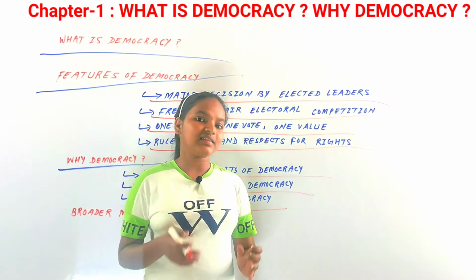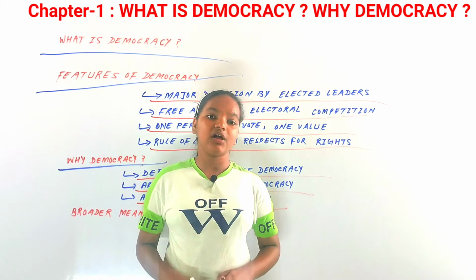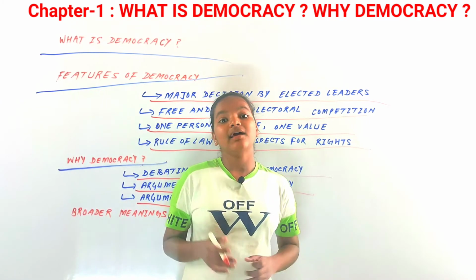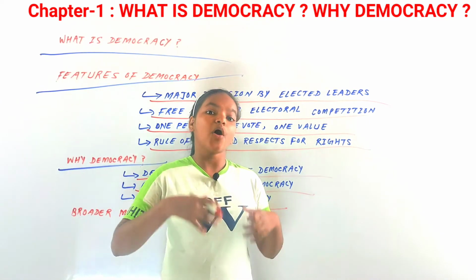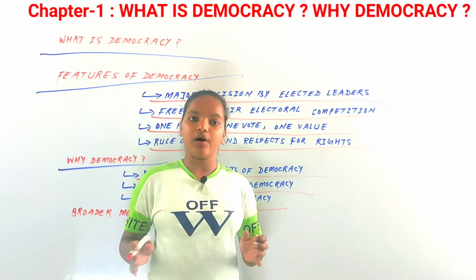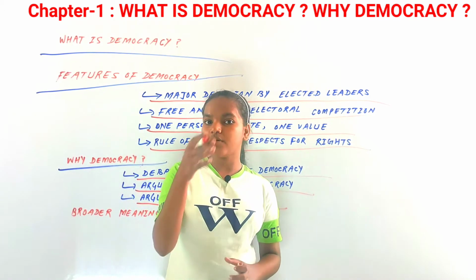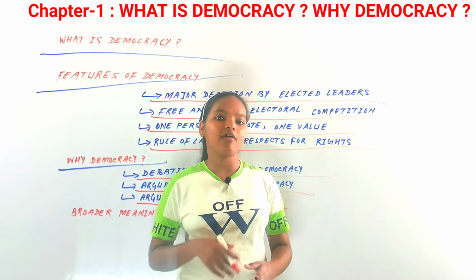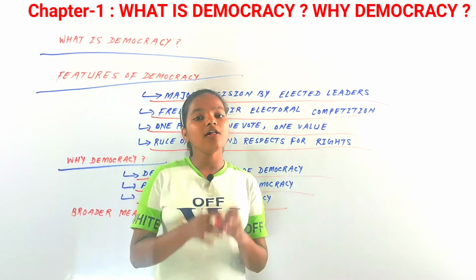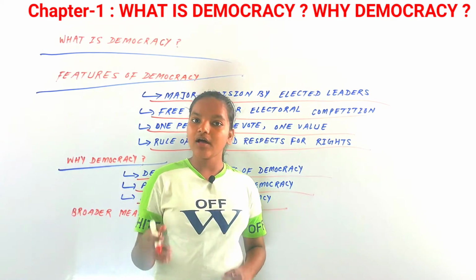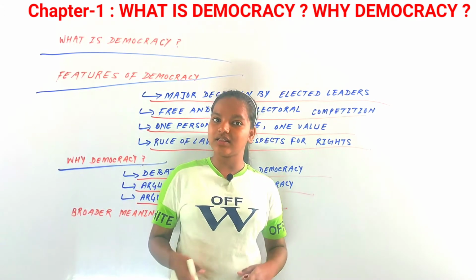Democracy doesn't end poverty or any such situation, but it gives people the opportunity to be equal. In a democratic country, whether a person is poor or rich, an official or a businessman, all people are equal before law. Equality before law, you might have studied it.